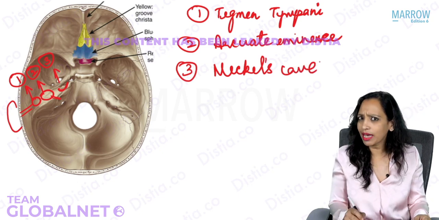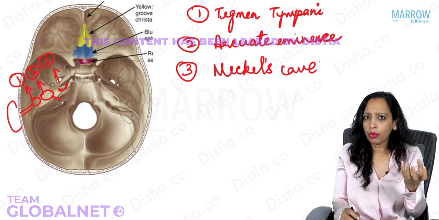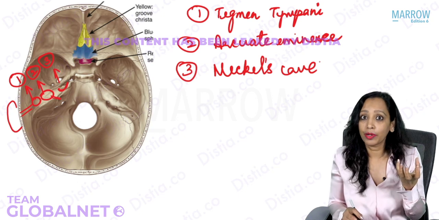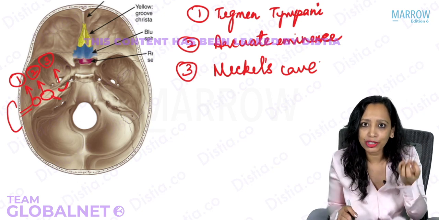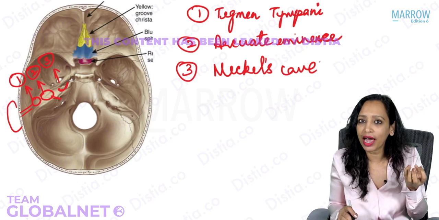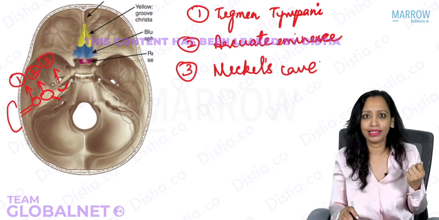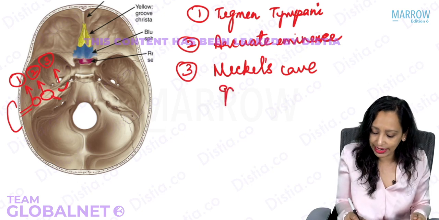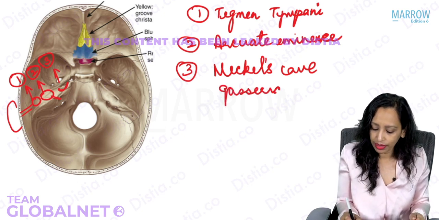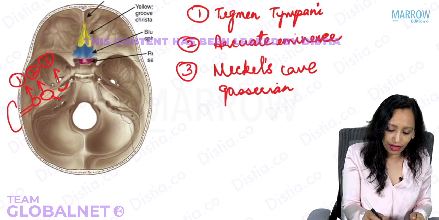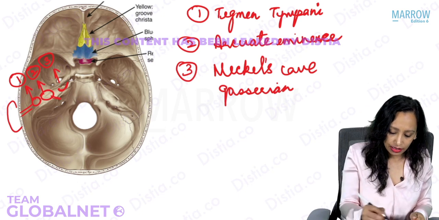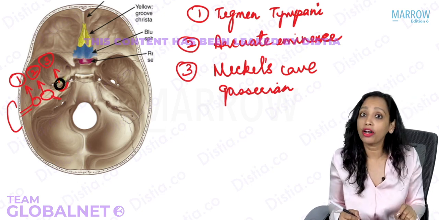Can you tell me what the Meckel's cave is? Why has this become like a cave? Why is a depression produced here? Yes, because some ganglion is present here, the pressure of which produces this cave. Which ganglion? Very good, the fifth nerve ganglion. Quickly tell me the name. Yes, that is the Gasserian ganglion. So here we have the fifth nerve ganglion, and